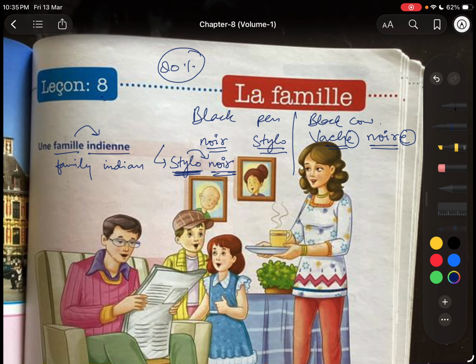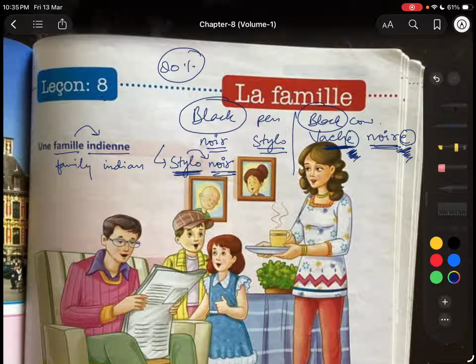For noir, we have to put e, because there is an e at the end of the word vache. So we follow the same thing, that is accord. We must make sure that both the noun and adjective are in the same case. Here it's feminine singular, so the adjective is also feminine singular.